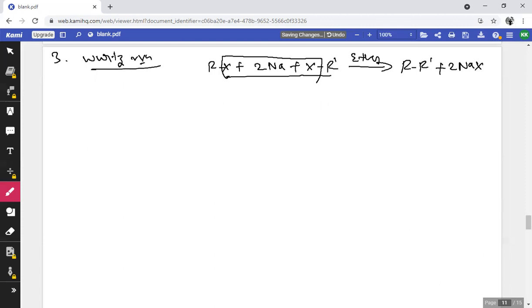So when a mixture of different alkyl halides is used, then a mixture of different alkanes is formed.